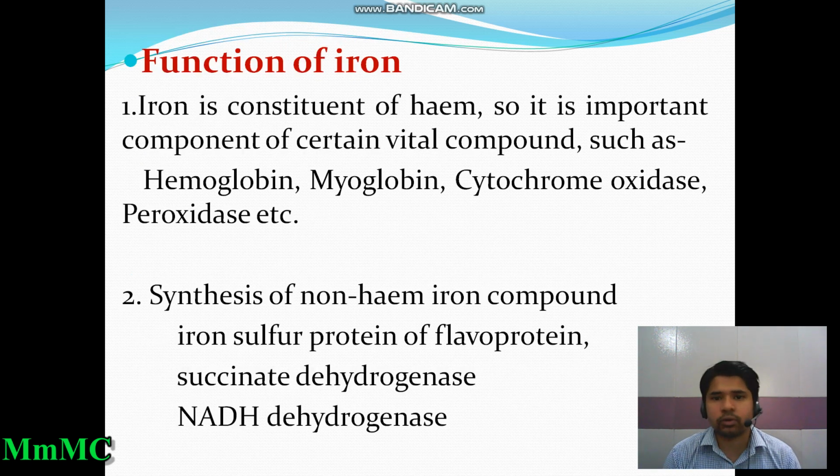So, function of iron. Iron is a constituent of heme, so it is an important component of certain vital compounds such as hemoglobin, myoglobin, cytochrome oxidase, and peroxidase. I told you about cytochrome oxidase and peroxidase, very important enzymes, and they contain iron. And if iron deficiency occurs in our body, these enzymes cannot act properly.